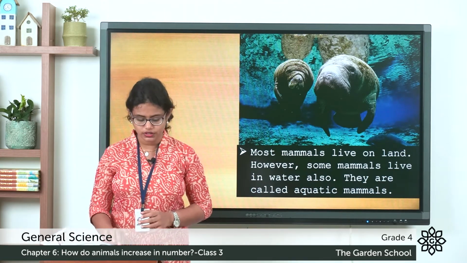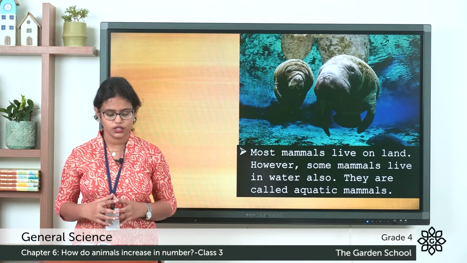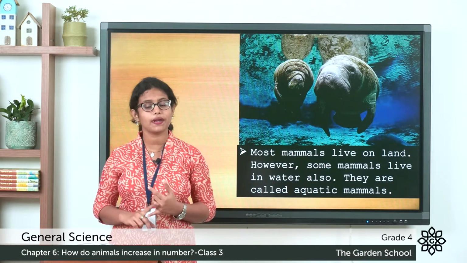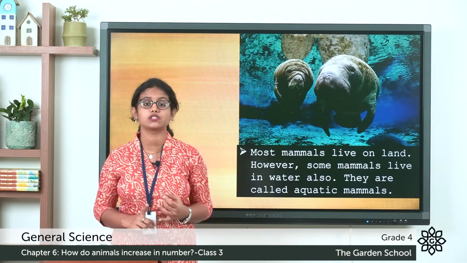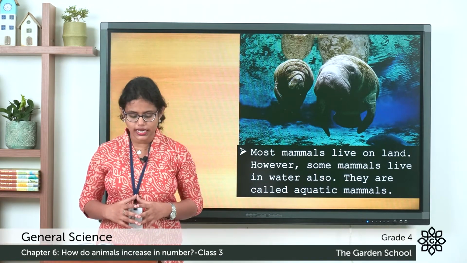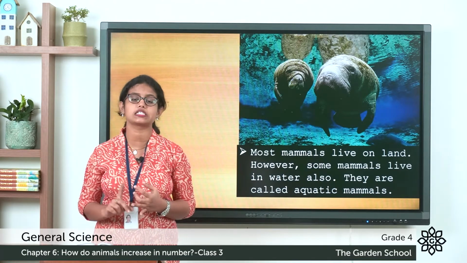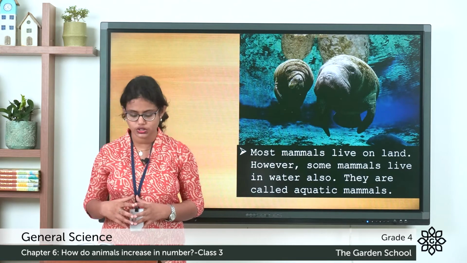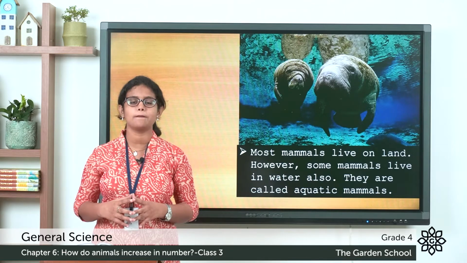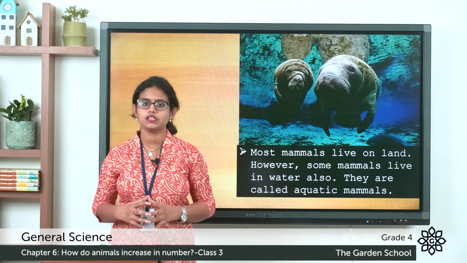Coming to page number 62, there is a box given. Did you know? It is given that a platypus lays eggs. So a platypus is a mammal as well as an egg-laying animal. A pangolin has scales on its body. Even a pangolin is a mammal, even though it has scales on its body like a fish. The young ones of both these mammals feed on their mother's milk.